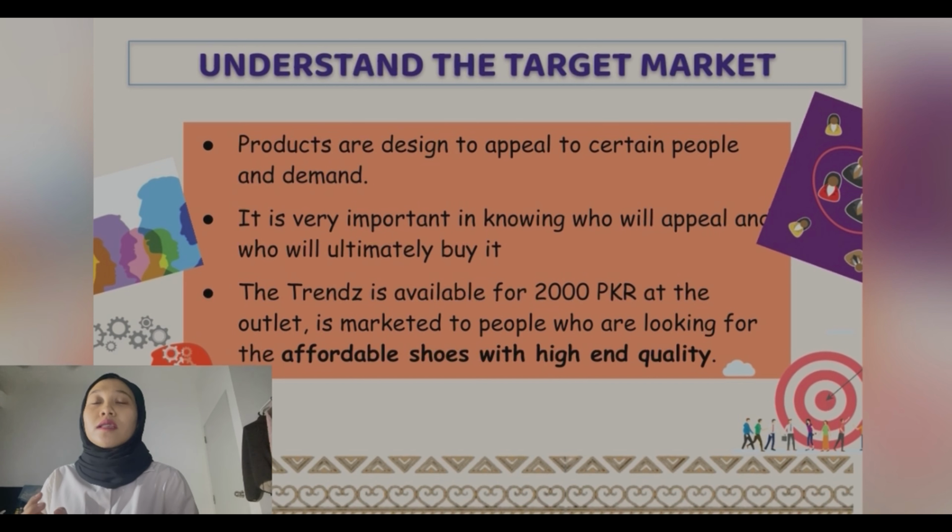Our target market is the people who are searching for high quality products but still want them at a very affordable price. In short, our target market will be the people searching for a shoe with high-end quality, but at the same time it is affordable and they don't have to worry about the price.